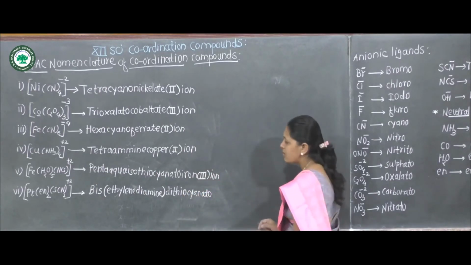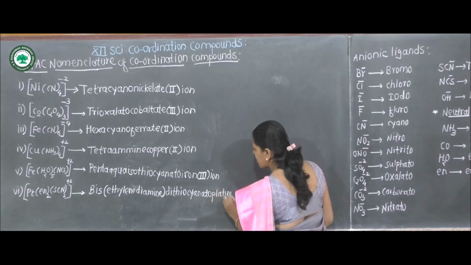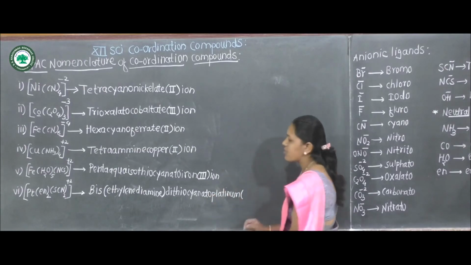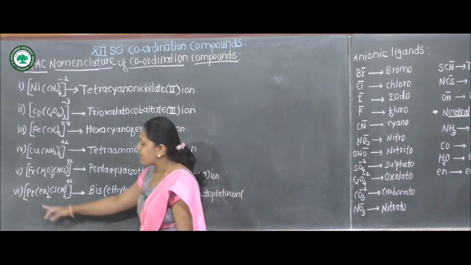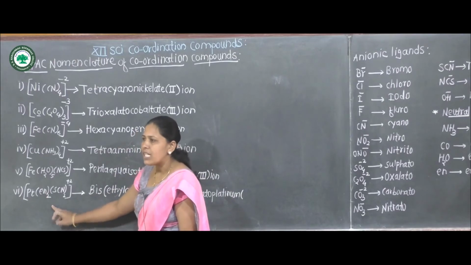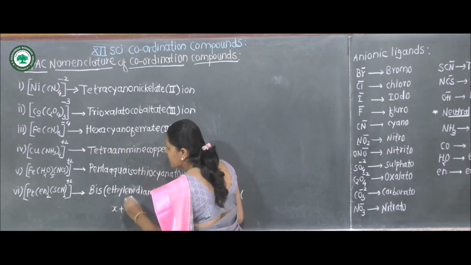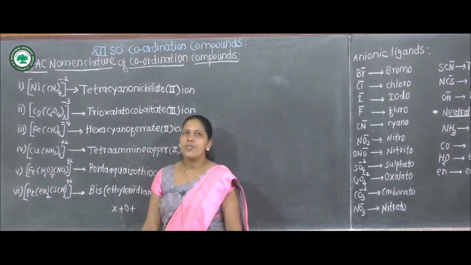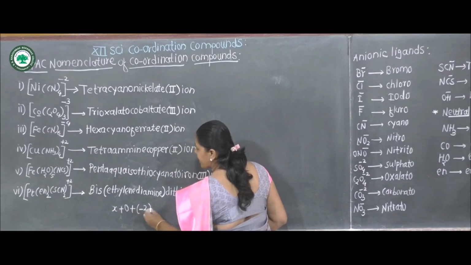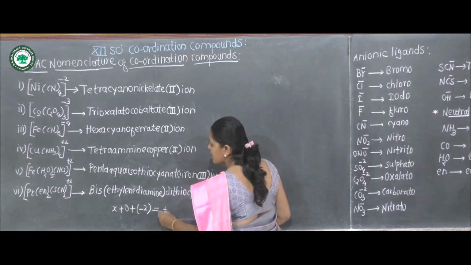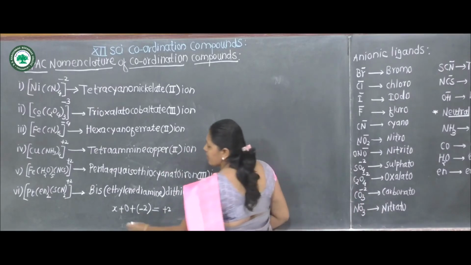Then the name of the central metal ion, platinum. Then its oxidation state in parenthesis. What is the oxidation state of platinum? Ethylenediamine is a neutral ligand, therefore its oxidation state is 0, plus 1 thiocyanato having -1 charge, therefore 2 thiocyanato having -2 charge, is equal to the charge on the coordination sphere.